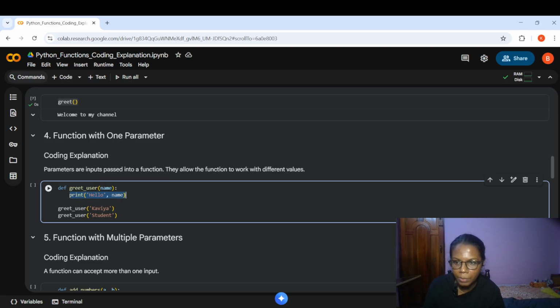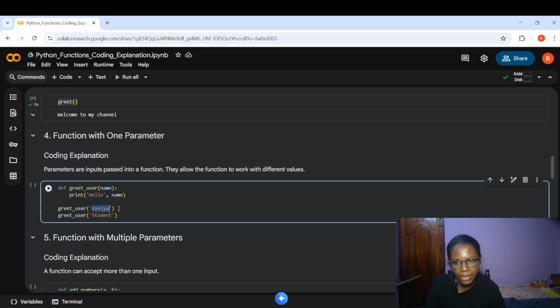Next, I'm deciding the purpose of this particular function. I'm giving a print statement, and here name, I'm calling the parameter similar to a variable. The purpose of this function is to print hello, and for name, for this parameter, whenever I pass an argument, similar to passing a value to a variable, it will be printed in this format, hello, name. So for name, whatever I'm giving as an argument will get printed here.